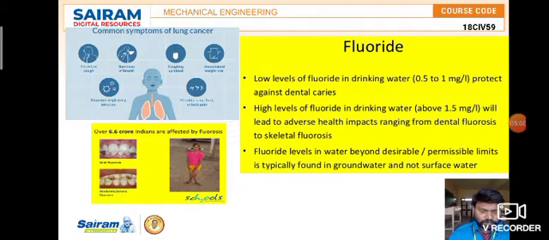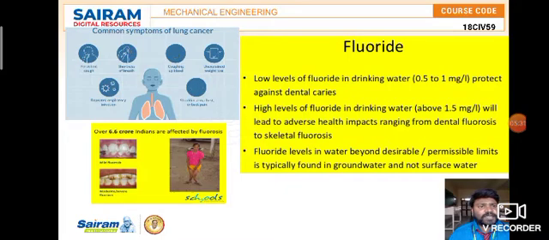And coming to the skeleton issues, as I have shown in the other images too, the bones will not be straight, but will be bent, as shown in this figure. Low levels of fluoride in drinking water, 0.5 to 1 milligram per liter, protect against dental caries. So the range should be 0.5 to 1 milligram per liter.